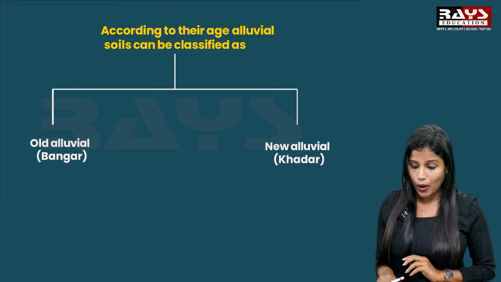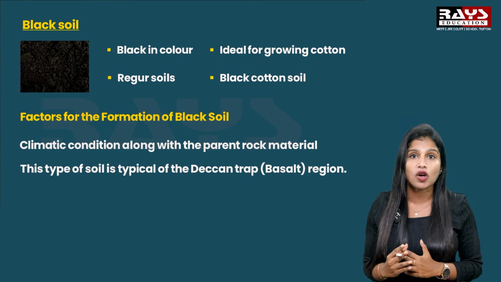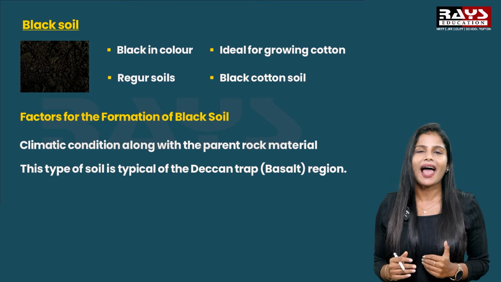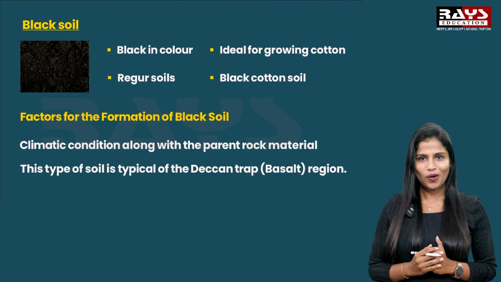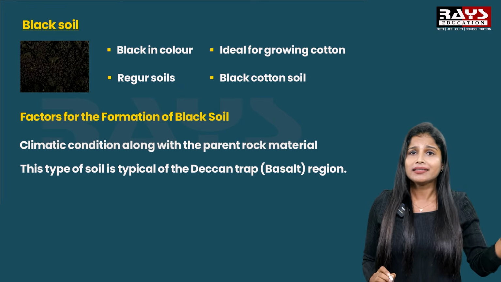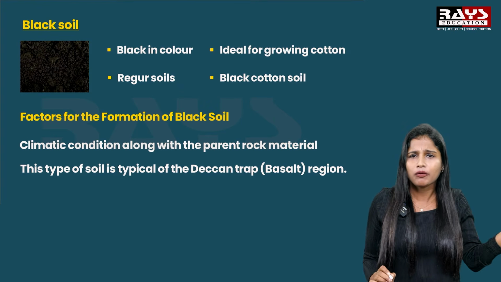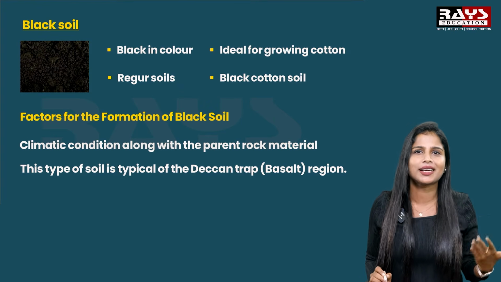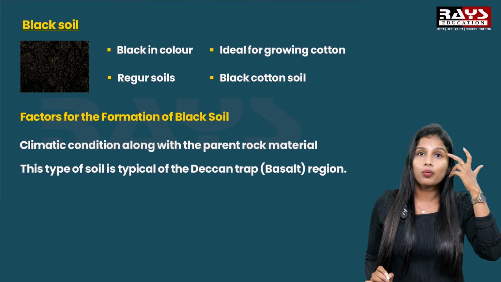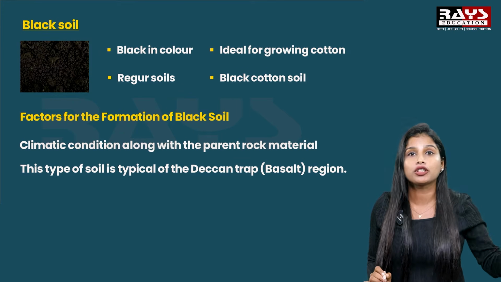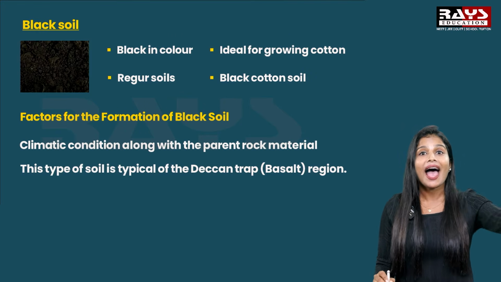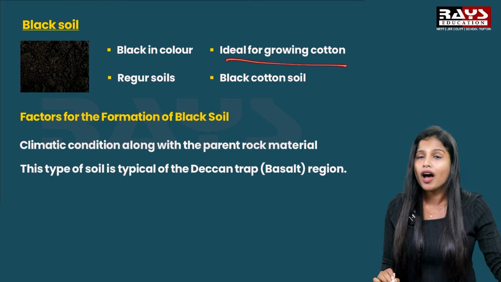Now let's look at the second type of soil, that is black soil. So what about black soil? Black soil is black in color. And two, it is ideal for growing cotton. I think everybody is familiar with this, as from the very early classes onwards we have been studying that black soil is the ideal soil that gives proper production for the growth of cotton. So we can say that black soil is ideal for growing cotton.